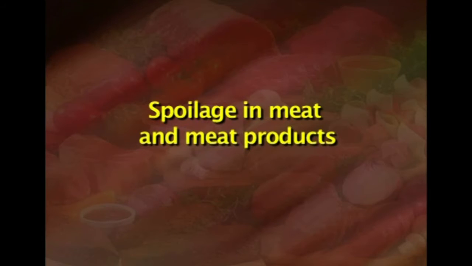Coming to the next topic, that is spoilage of meat and meat products. Meat is an ideal culture medium for many organisms because it is high in moisture, rich in nitrogenous food of various degrees of complexity, and plentifully supplied with minerals and accessory growth factors.